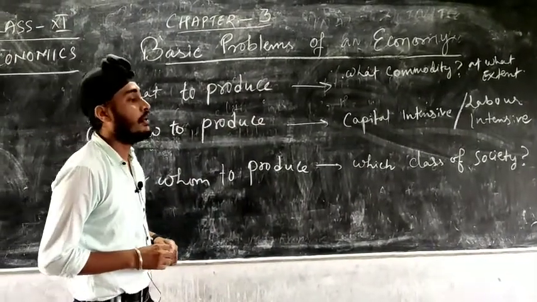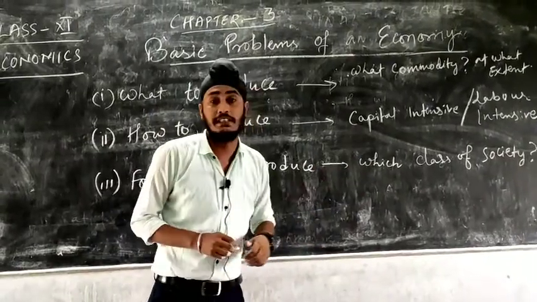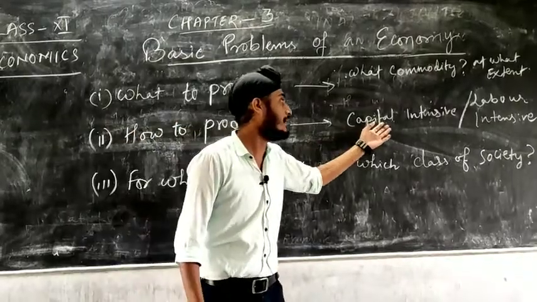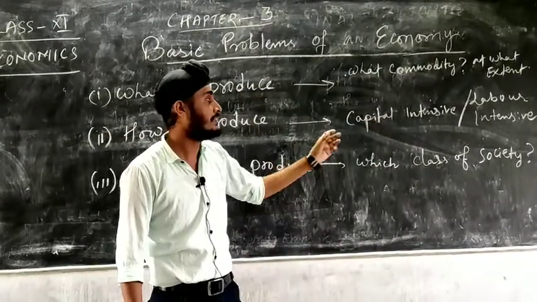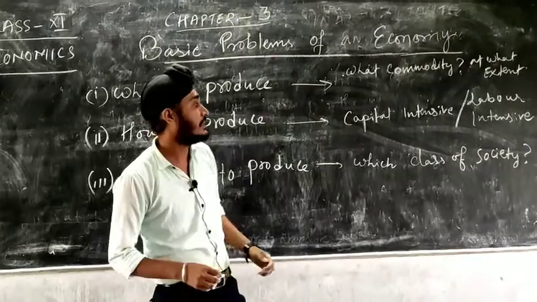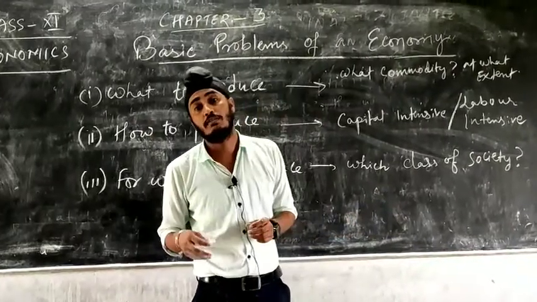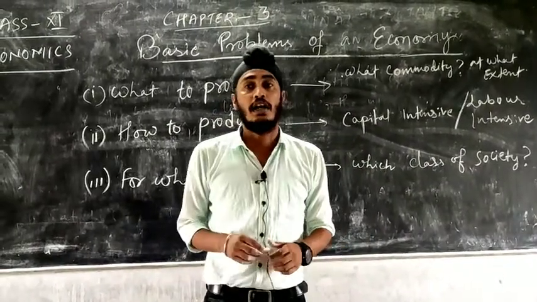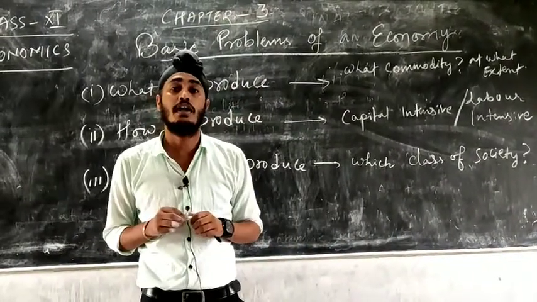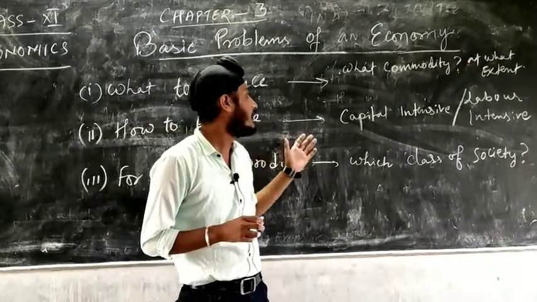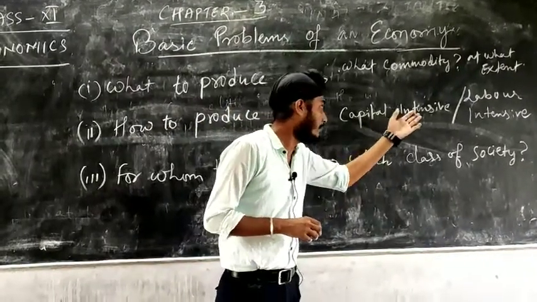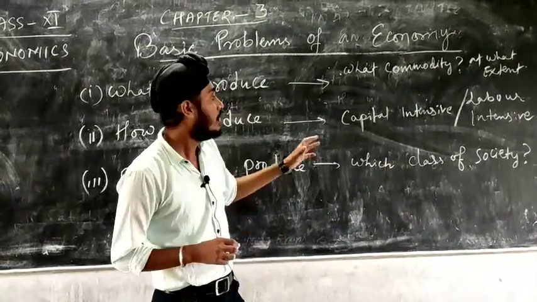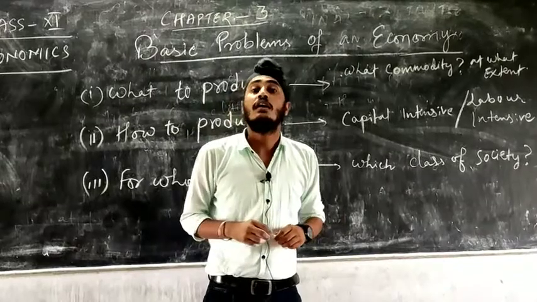The second one is how to produce. Now as you know, the work can be done by laborers or by machines. If the work is done by machines, then we say it's capital intensive technique, and if it is done by laborers, by manpower, we say that it is labor intensive technique. Now various questions come in the mind of an industry, and a problem comes: which technique should be used, either labor intensive technique or capital intensive technique. So this is also one kind of problem which an economy faces.